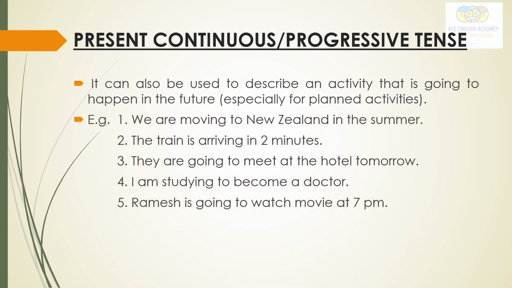See here, we are moving to New Zealand in the summer. This coming summer we are going to move. Okay, the train is arriving in 2 minutes. They are going to meet at the hotel tomorrow. So this is all planned. So we use this for planned activities.